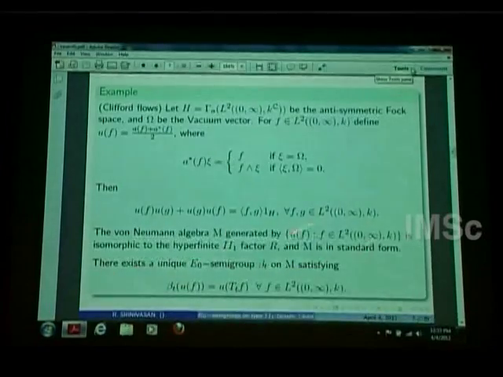And if you take the von Neumann algebra generated by these U(f), that is the hyperfinite II_1 factor. It's well known that there is only one such hyperfinite II_1 factor; it's isomorphic to that. And this M sitting in B(H) is in standard form. I will talk about the standard form later, after some two or three slides.